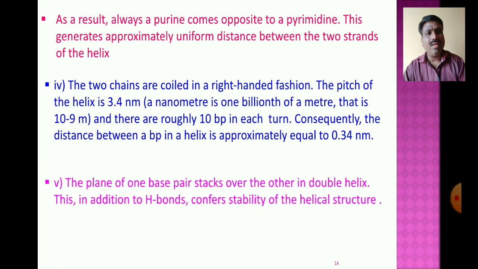Then the plane of one base pair stacks over the other in a double helix. This, in addition to the hydrogen bonds, confirms the stability of the helix structure. The stability of the helix structure is due to the presence of the base pairs and the weak hydrogen bonds of the nitrogen bases.